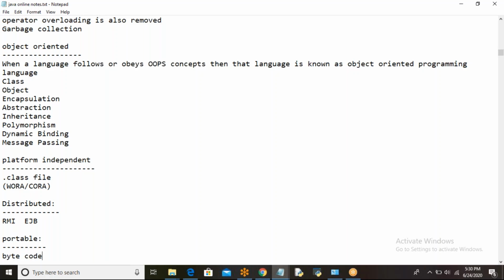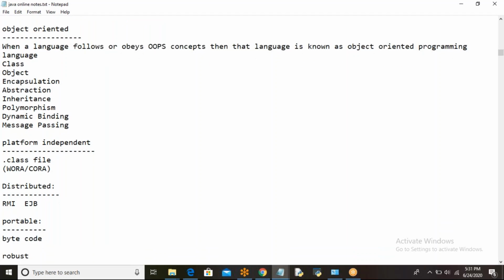I'm just sending the bytecode to all of you guys. Even though your platforms are different, mine is Windows, yours is Linux, and some others are Mac and Solaris, whatever it is, it is able to execute it. And even if we execute, we are getting the same result. Whatever result I got in my system, the same result you will also get. That makes Java a portable language.